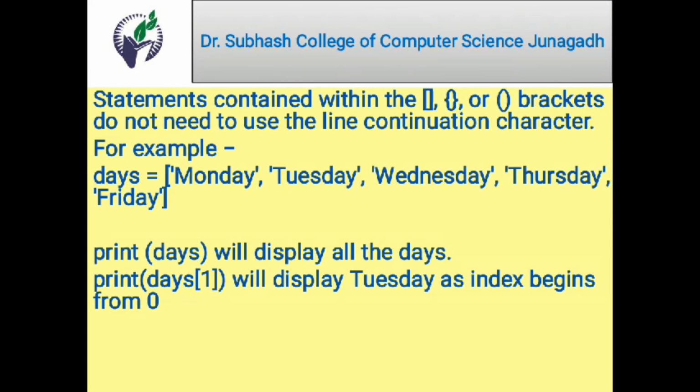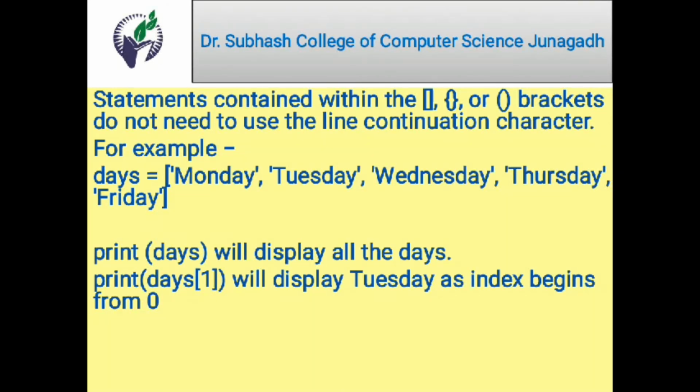If I write print days, what is the data type of days, we will discuss later when we discuss data types, but only remember it is similar to an array, but we do not need to give the size for this type. All this will be automatically taken care of by Python.